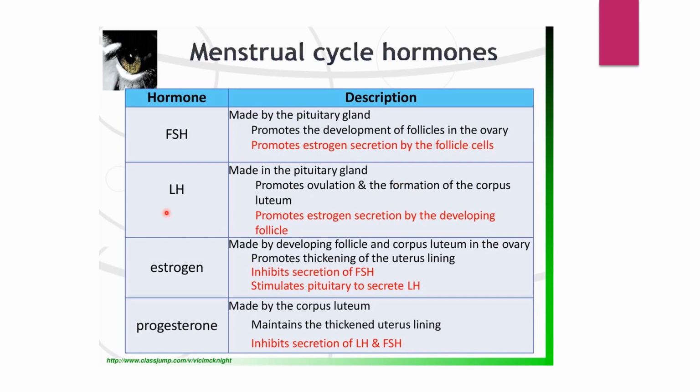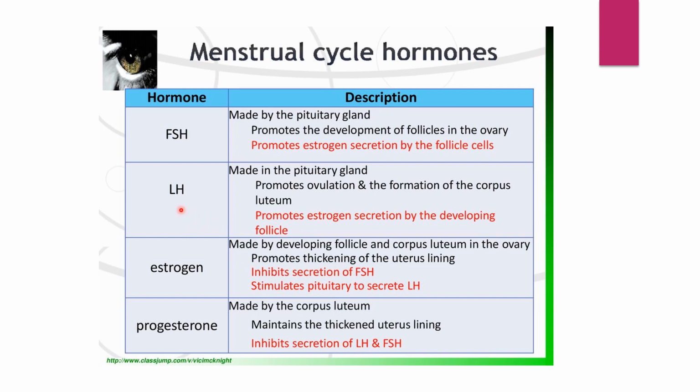One more hormone is luteinizing hormone. This luteinizing hormone is also made by the pituitary gland and will promote ovulation, because it is related to the corpus luteum.